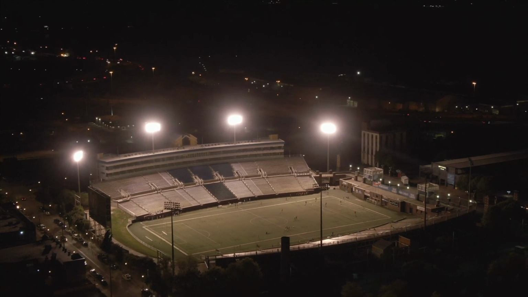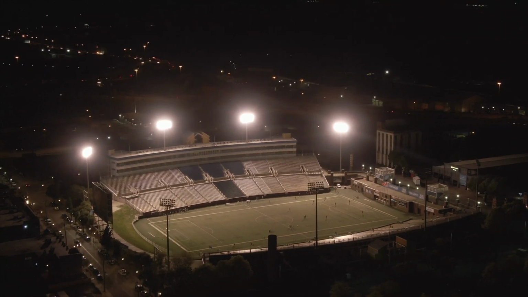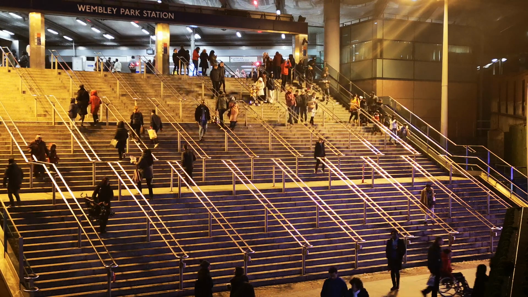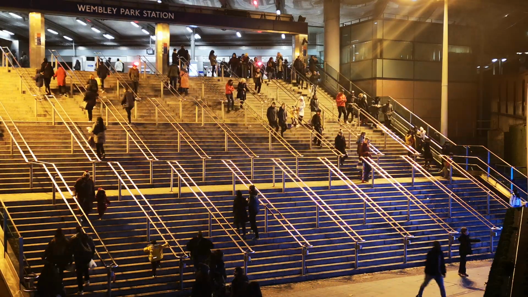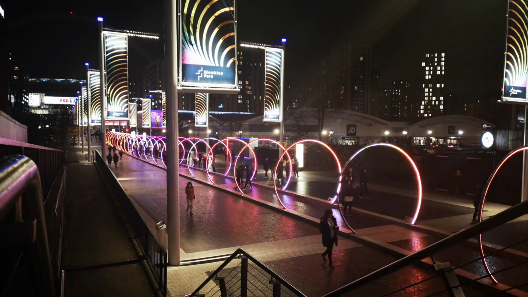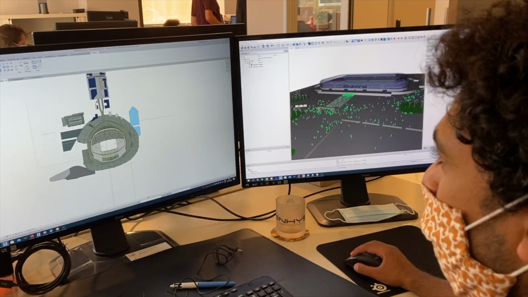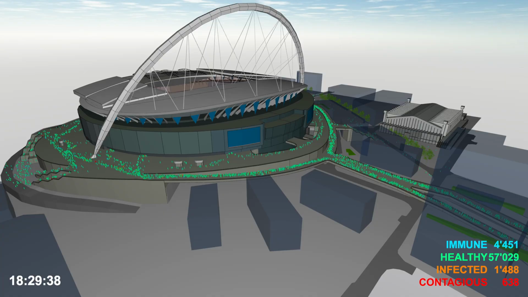The COVID-19 crisis has forced many events to take place behind closed doors. At ONHYS, we wanted to visualize the risks of virus propagation in a large venue such as Wembley Stadium. Using the ONHYS ONE software, we recreated a 3D model and simulated the typical behaviors of spectators around the entrance